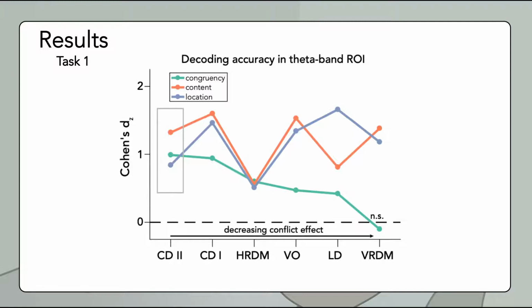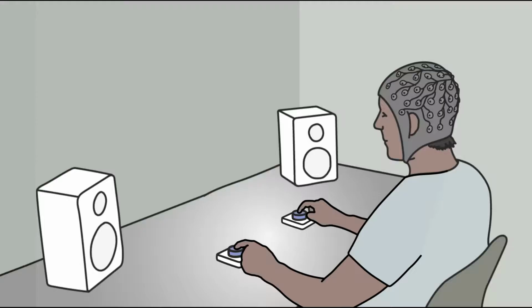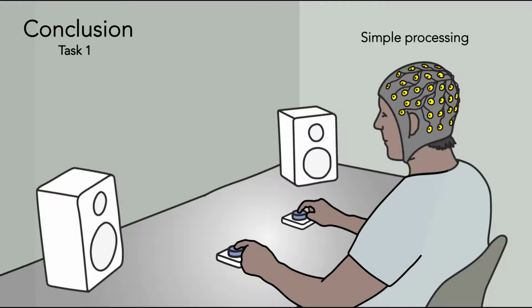The first dots on the lines show the result of this task. All 3 lines have a relatively high value at this point. This means that both content and location of the sound are processed and also that the conflict is detected. This data leads to the conclusion that there is a simple processing in the brain during the task, because the single features of the sound, namely the content and the location, are processed. There is even complex processing, since the brain also combines these single features in order to detect the conflict.